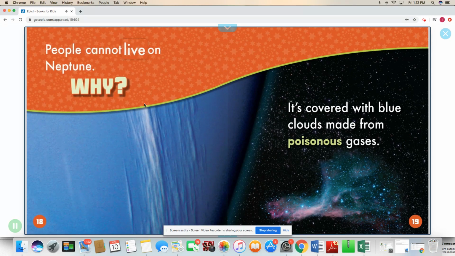People cannot live on Neptune. Why? It's covered with blue clouds made from poisonous gases. Okay, so now we're getting into a whole new topic. And this is one of the major, biggest differences between Neptune and Earth.